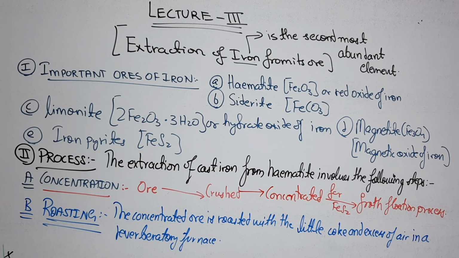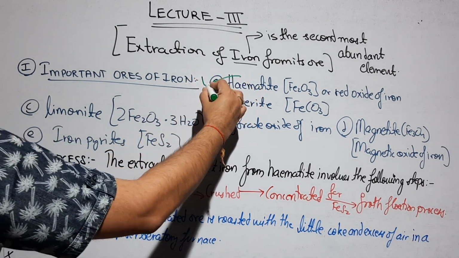Remember that this kind of question will always come for 3 marks, whether it is ISC or CBSE. So for the important ores of iron, first you have to mention from where you can extract the iron, which is the chief ore. The main chief ore from where you extract iron is hematite.